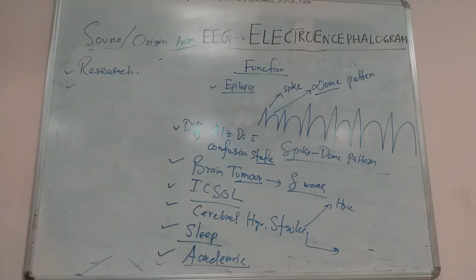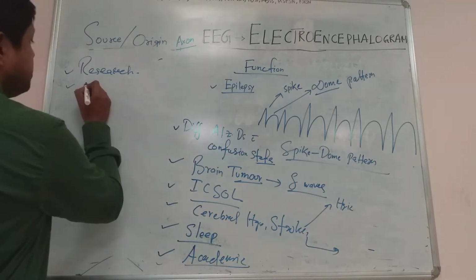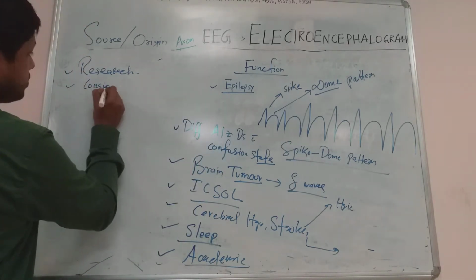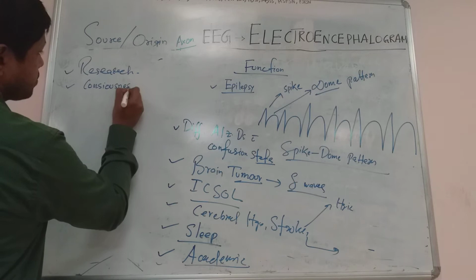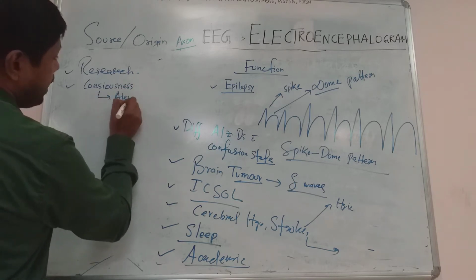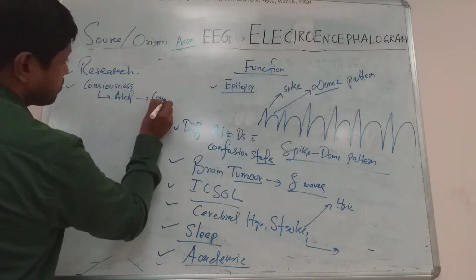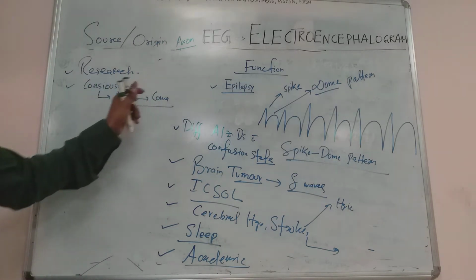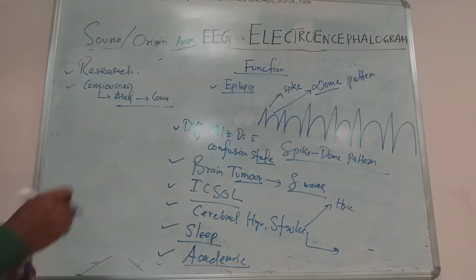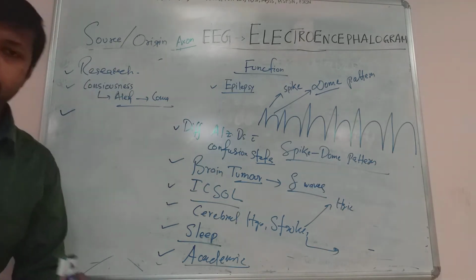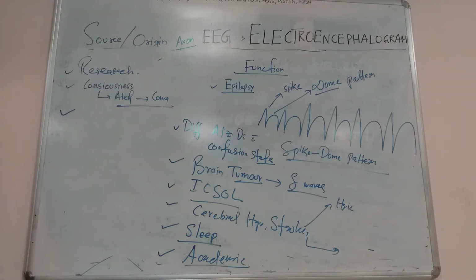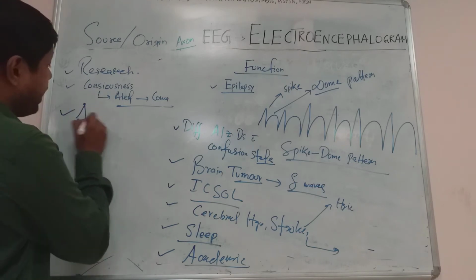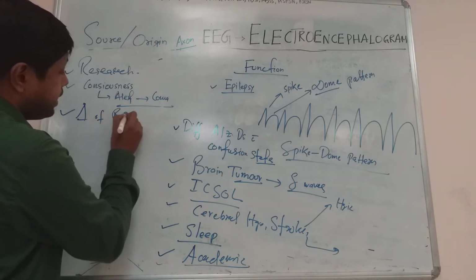Next, it also helps in studying the various stages of consciousness. Can you understand? From alert to coma. In diagnosis of coma or the various stages of consciousness, from alertness to coma, EEG plays an important role. So that is one of the important functions. Next comes the diagnosis of brain death. It helps in diagnosis of brain death.